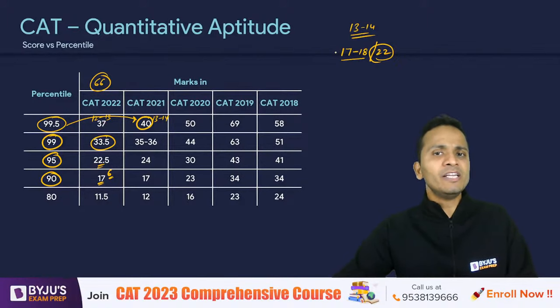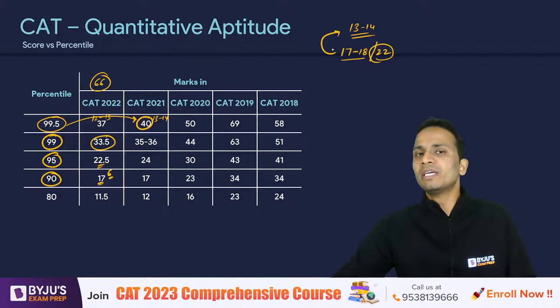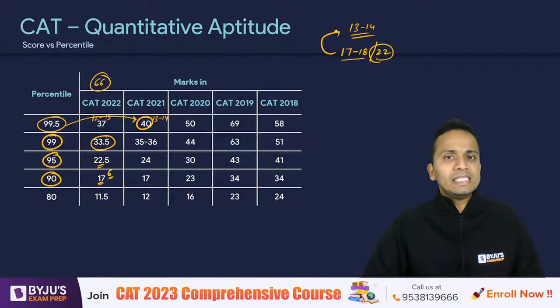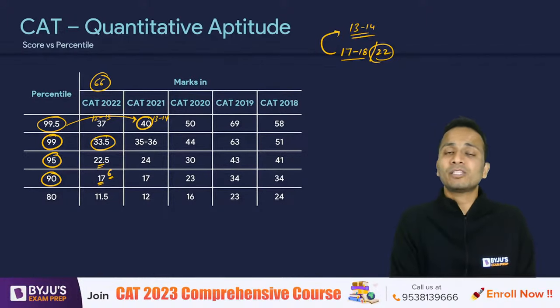And out of 17-18 questions, if even 13-14 are correct, then you will easily get 99 plus percentile in the QA section. All right.